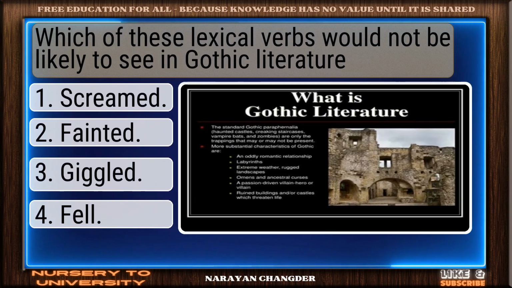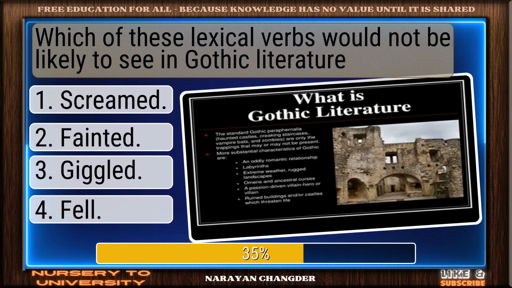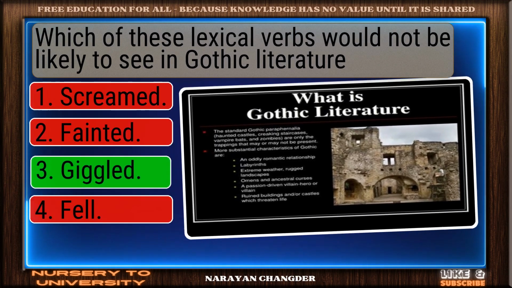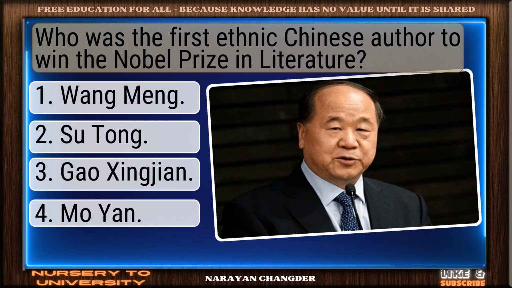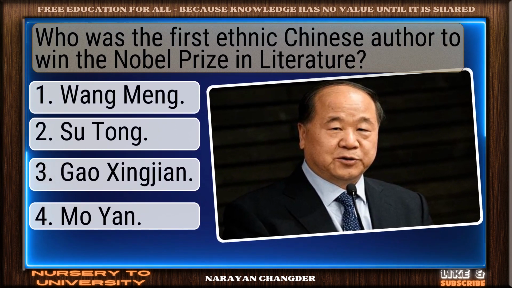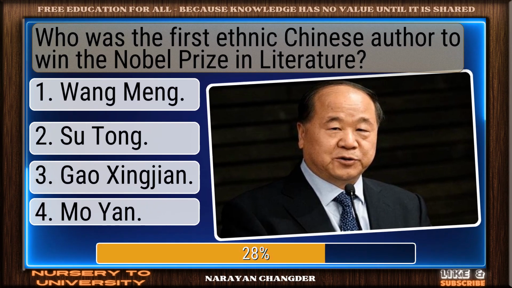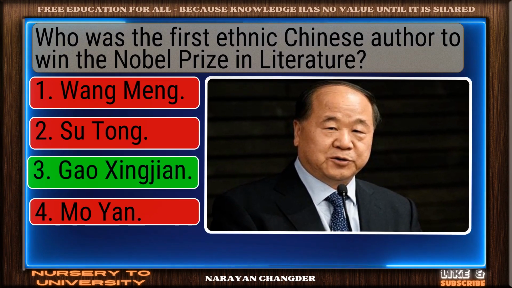Which of these lexical verbs would not be likely to see in Gothic literature? Good job. Jiggled works well. Who was the first ethnic Chinese author to win the Nobel Prize in Literature? Smart pick. Zhou Xingjian is correct.